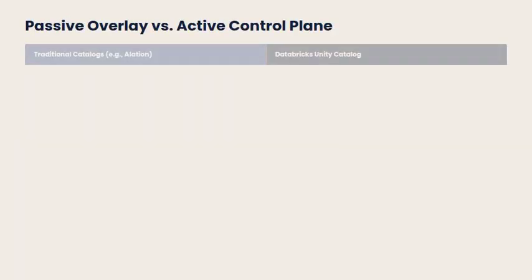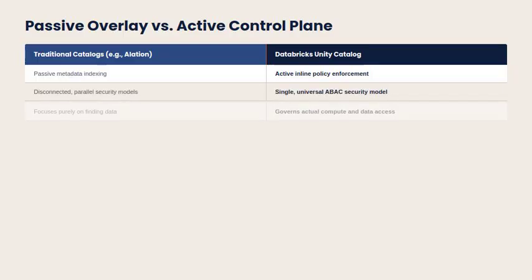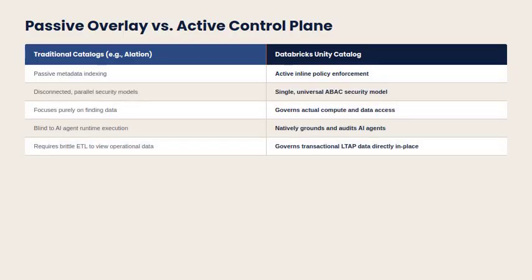The old approach, traditional catalogs like Alation, is a passive overlay. It indexes metadata, but remains disconnected from actual security enforcement. It can't see AI agent runtime execution and requires brittle ETL just to view operational data. Databricks Unity Catalog is fundamentally different. It's an active control plane with inline policy enforcement, a single universal ABAC security model, and native grounding and auditing of AI agents.